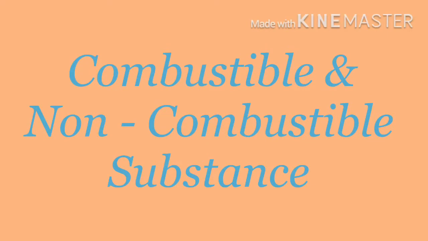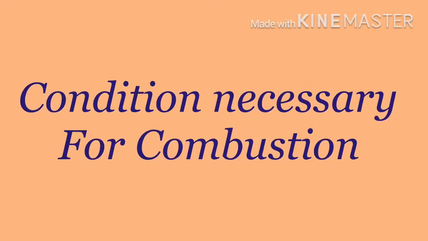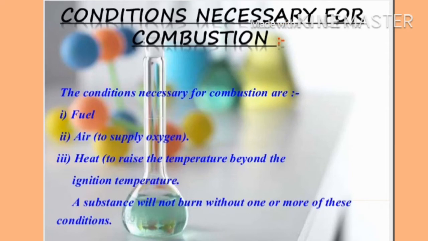But the combustion process again needs some conditions. Which conditions are needed for combustion? This we will learn. The next point is conditions necessary for combustion. The first condition is fuel; you can also call it the combustible substance.